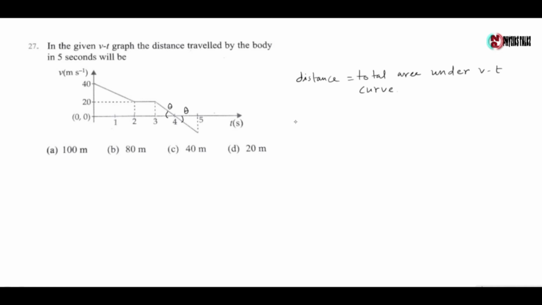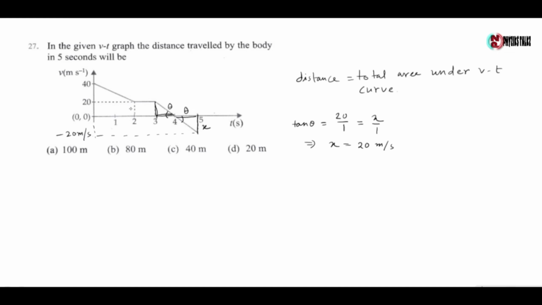So here tan theta is equal to perpendicular by base, which gives 20 by 1 is equal to perpendicular, which is given as x, by base, which is 1. So here x is 20 meter per second. So at t equals 5 seconds, velocity is minus 20 meter per second.